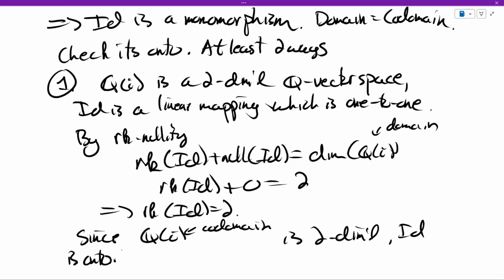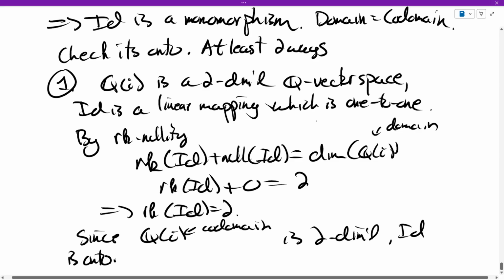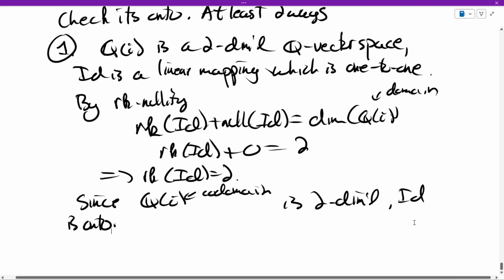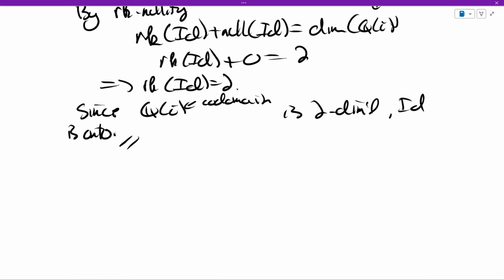The range of the identity is everything. Now this is kind of dumb in this example because we can just check directly, which we'll do in way 2. But nevertheless, we have in the background some linear algebra structure that we can leverage. That's the cool thing here. So that proves it's onto.